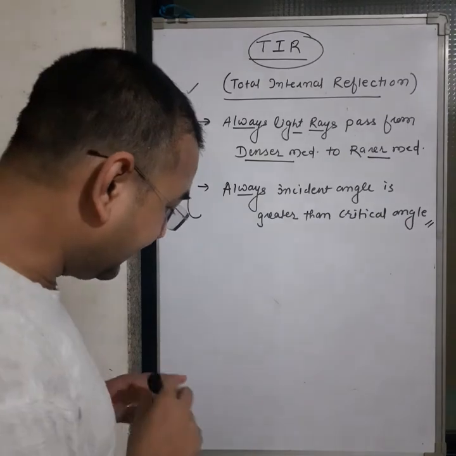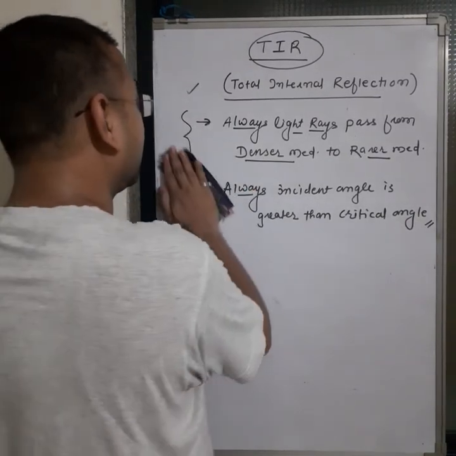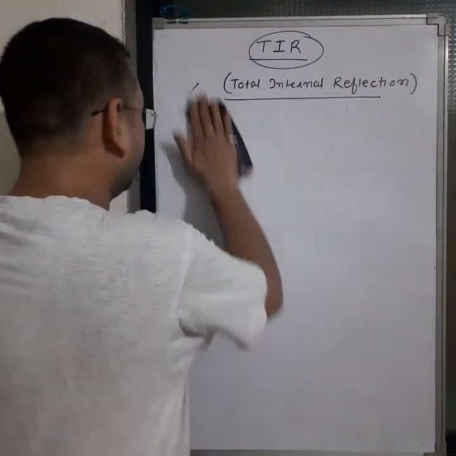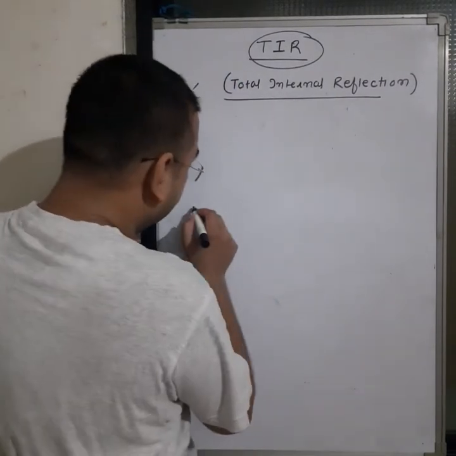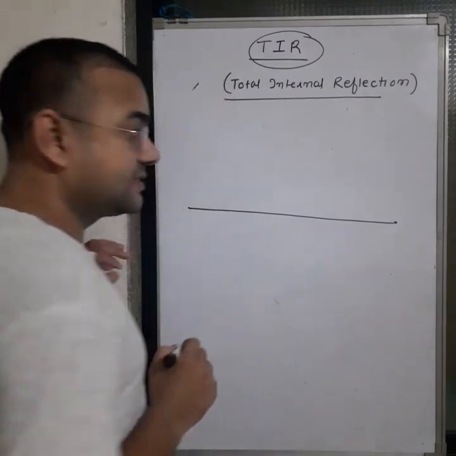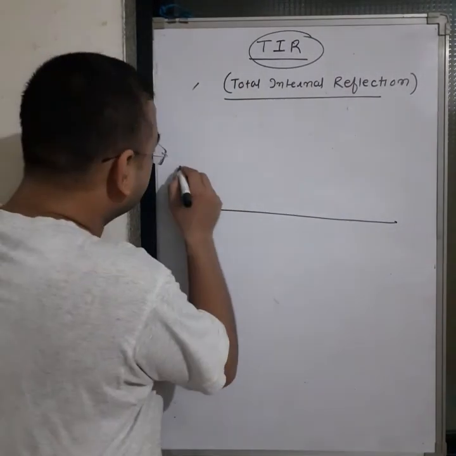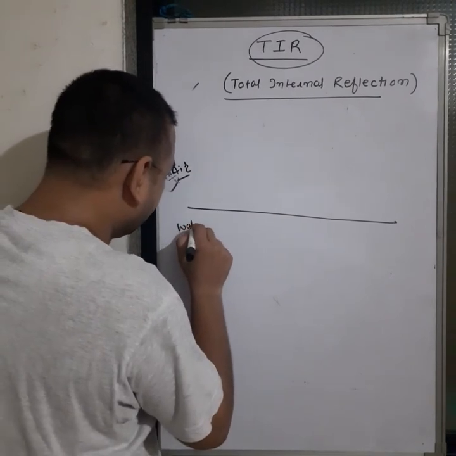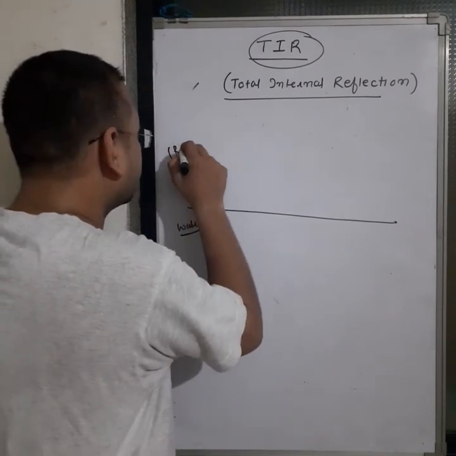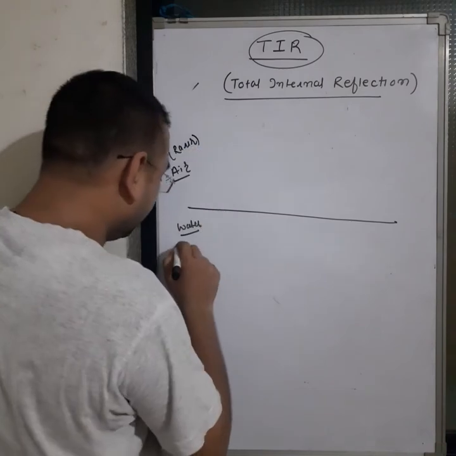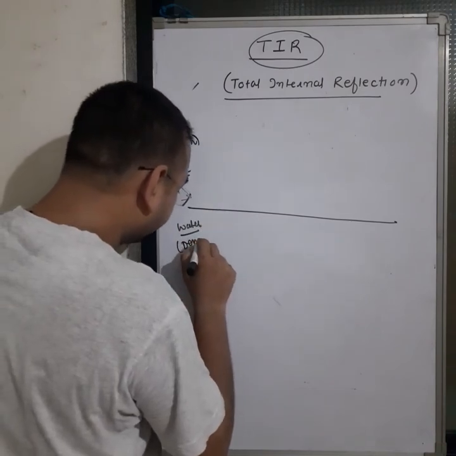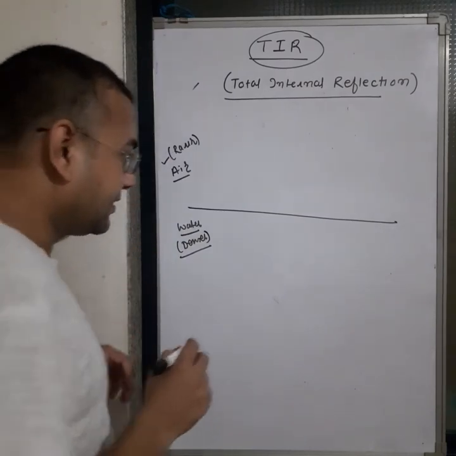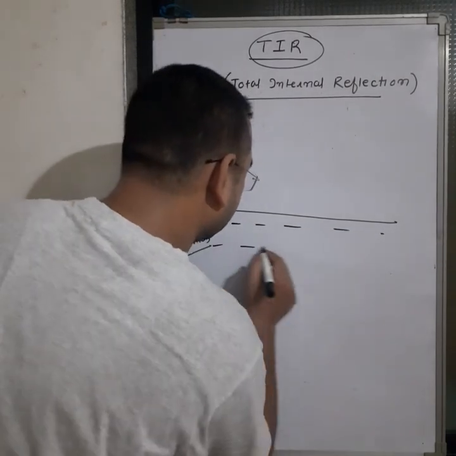So here let's start the total internal reflection. See, this is the interface between two phases. Here we can say that I have air, and here I have water. So this is the rarer medium and this is the denser medium.